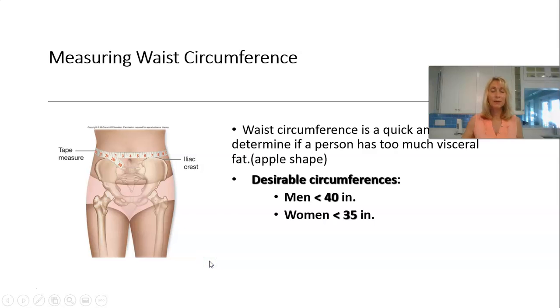So how do we know what type of fat distribution you have? We have to do a measurement called the waist circumference. And so for that, you need to take a measure. You cannot use your pant size because so many people wear their pants lower than their waist. Right, so you're going to measure around your waist, and here they're showing you the proper technique. And if your waist circumference is less than 40 and you're a male, right, that's a good thing. And if your waist circumference is less than 35 and you're female, that's a good thing. That would indicate that you do not have too much visceral fat.